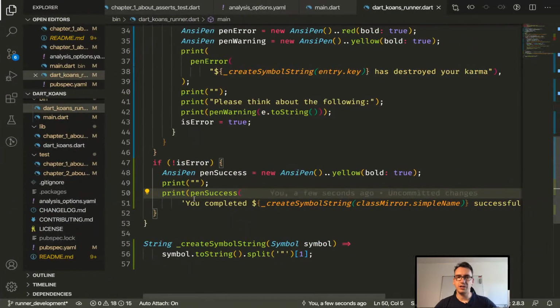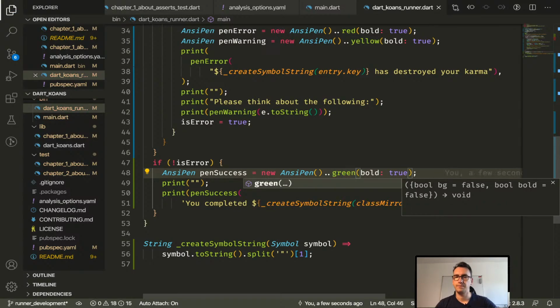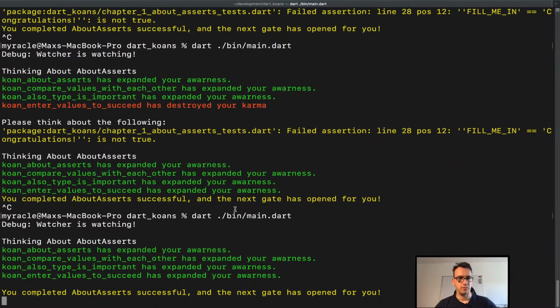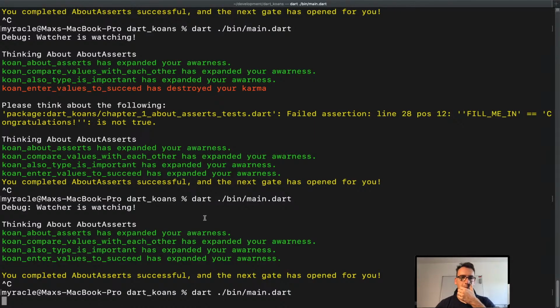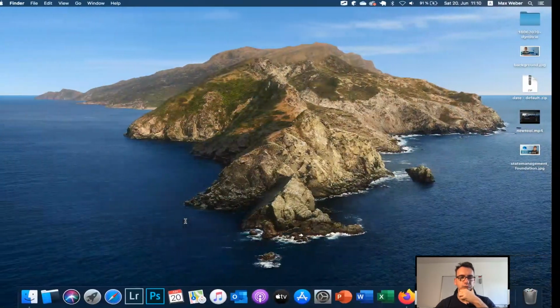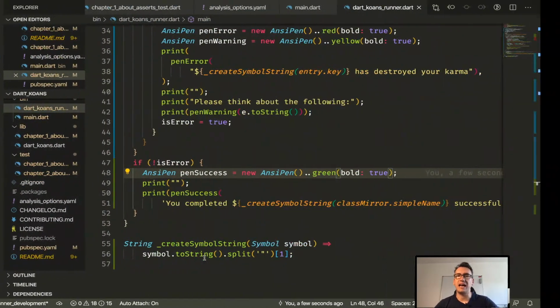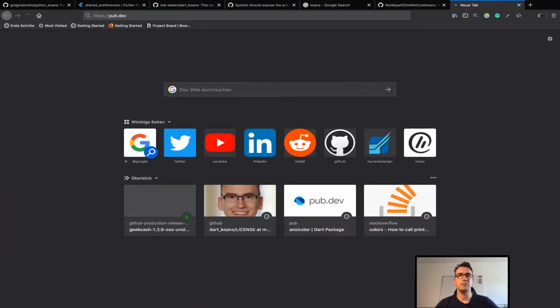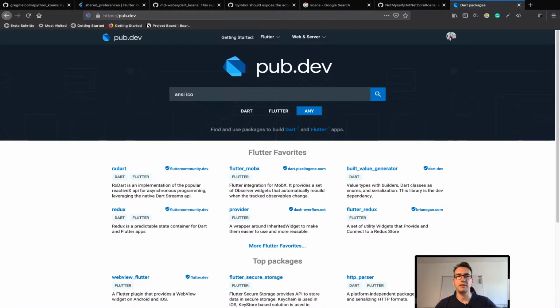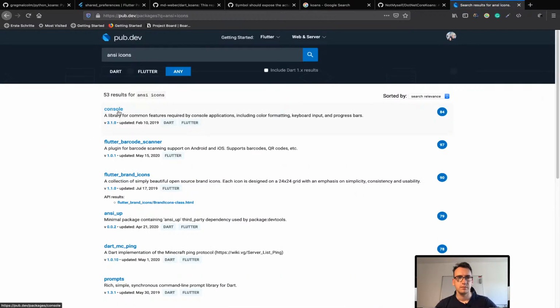Amazing. And now the print success should maybe have a different color. Maybe let's give it a green color. Yeah, I think that's fine for now. It would be great if we also have ANSI ticks or something. Let's have a look if we have ANSI icons, common features.